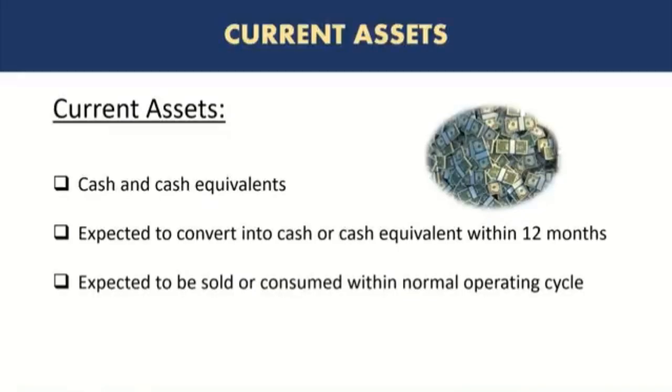The normal operating cycle is really the business cycle, when a company buys and sells. The average time it takes from buying a product and then selling it and receiving cash for it is called a normal operating cycle. And if any asset is usually expected to be sold or consumed within the normal operating cycle, and this refers mainly to inventory, the stock, because it is converted in the normal conversion cycle, or it is also referring to accounts receivable, the amount that is due on amounts sold to customers. This is usually already converted into cash in a normal operating cycle. So this represents cash and cash equivalents.